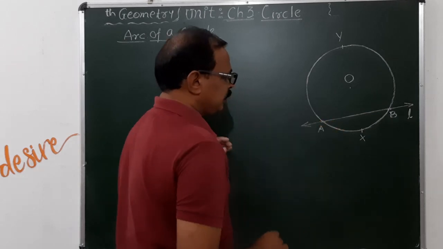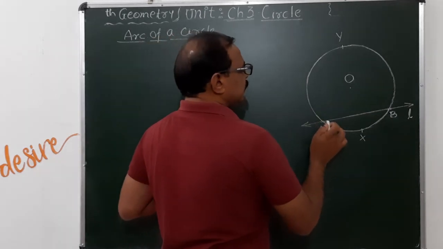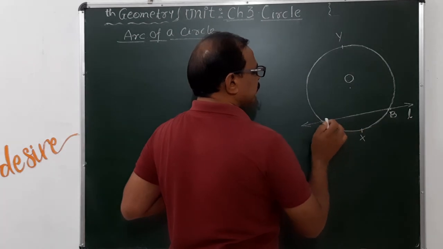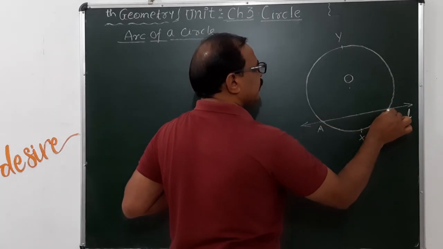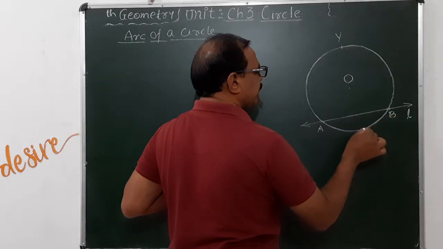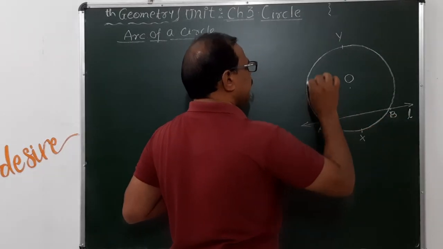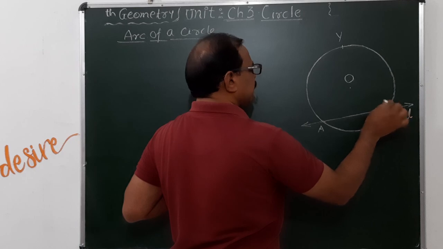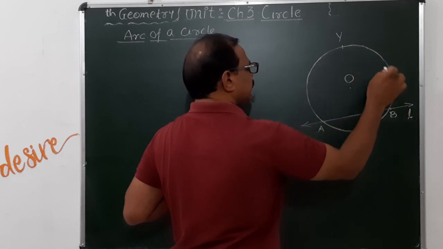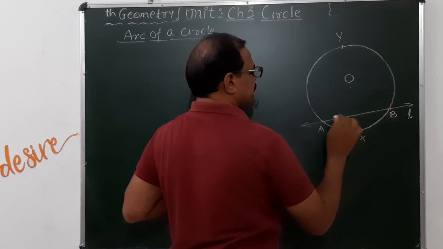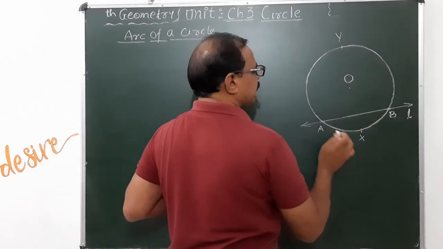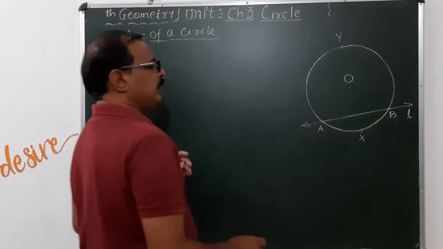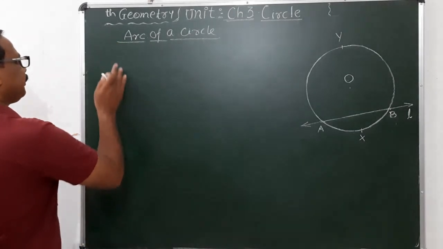Now here, if you look, this arc has a very small length. Therefore this arc is called a minor arc, and this arc is bigger. Therefore this arc is called a major arc. The arc on the center side is called a major arc, otherwise it is a minor arc. There are two types of arcs here.